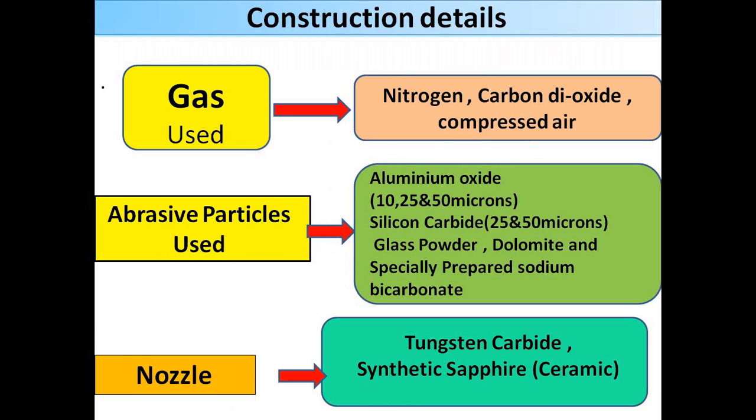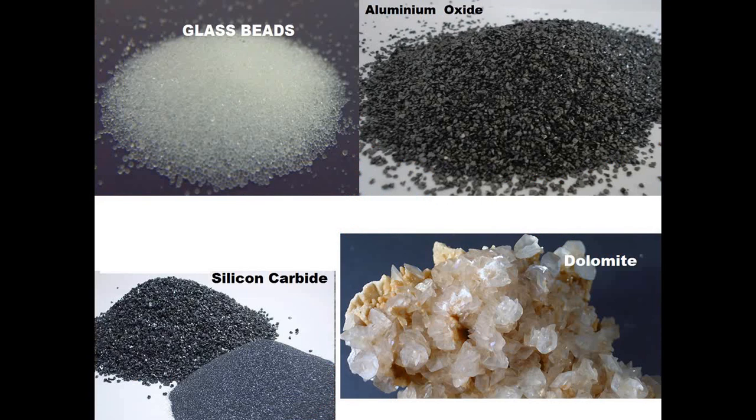The gases used in this process are nitrogen, carbon dioxide and compressed air. The abrasive particles we mostly use in this process are aluminum oxide, glass powder, specially prepared sodium bicarbonate, etc. The nozzle we generally use here is tungsten carbide, or ceramics. And these are the abrasive particles we use: glass beads, aluminum oxide, silicon carbide or dolomite.